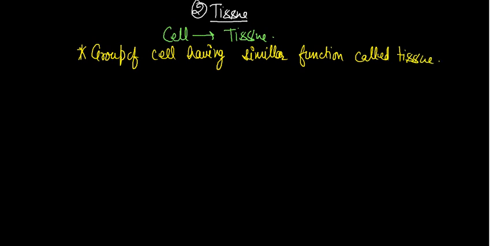Okay, so this is the important line, because of one question that I have given you: if a bucket is full of eggs, is it called a tissue or not? Simply we will write that it is not a tissue, because the eggs are cells, but all of them have different functions, so it is not called a tissue.